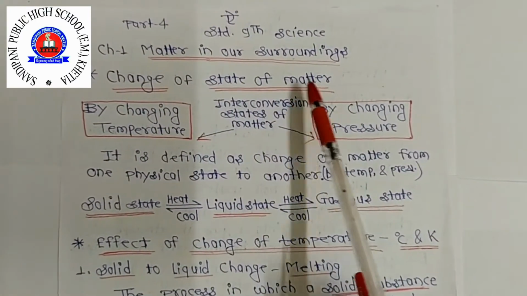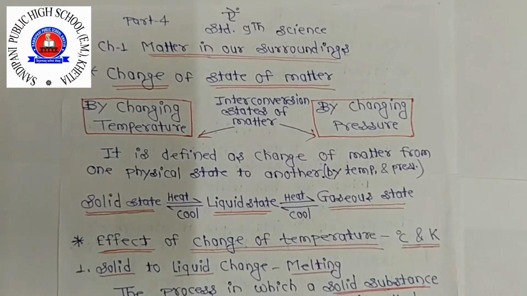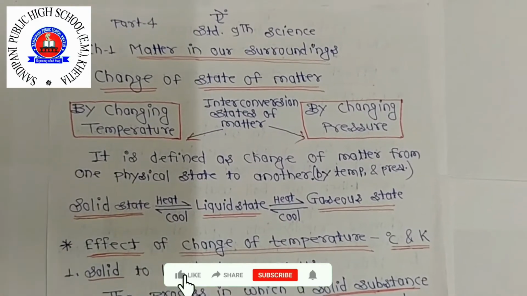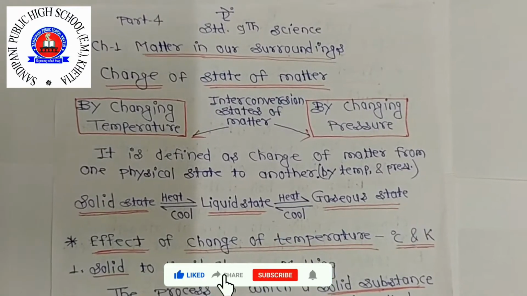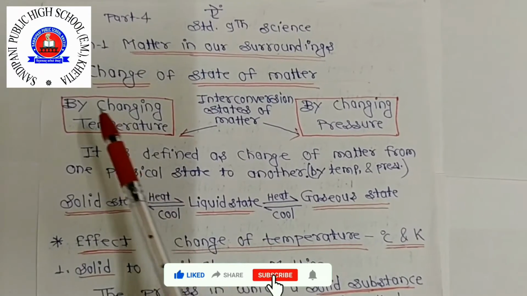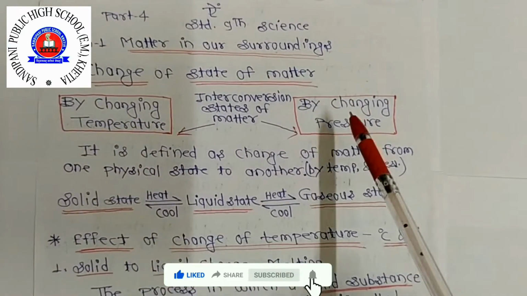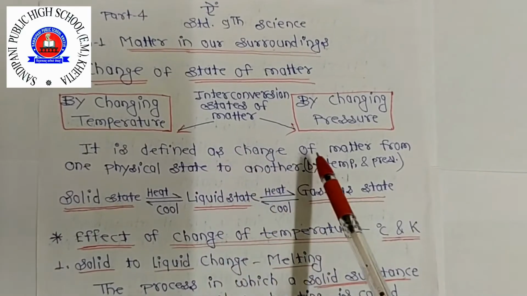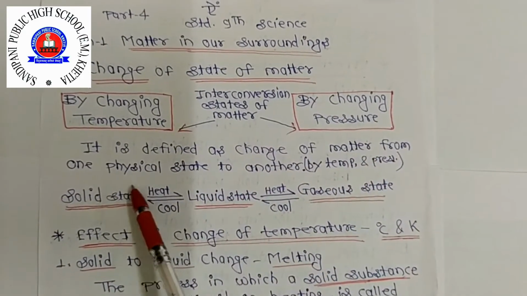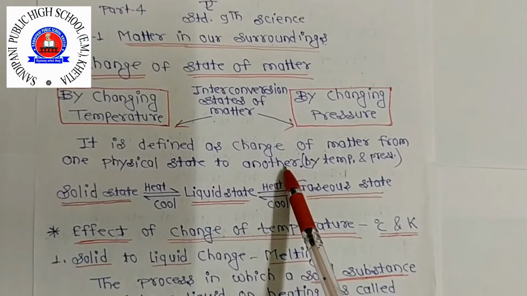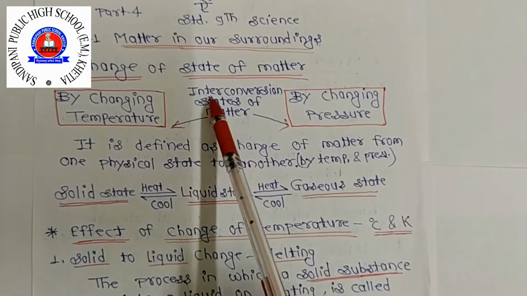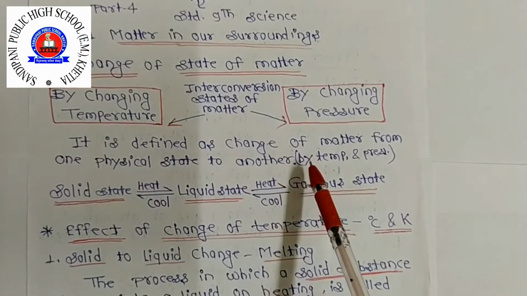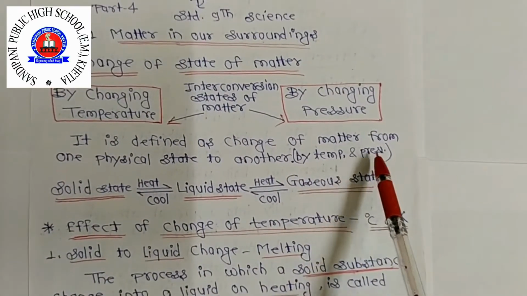State of matter means that, as you know very well, matter exists in three states: solid, liquid and gas. This can be changed, and we can change the physical state of matter in two ways, by changing the temperature and by changing the pressure. Here it is defined as change of matter from one physical state to another physical state. That is called the interconversion of states of matter, and this can be done by changing the temperature and pressure.